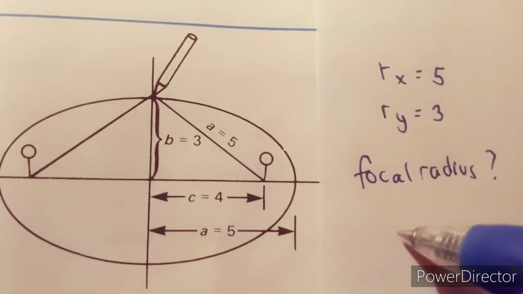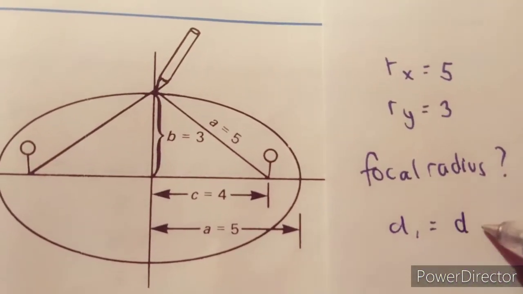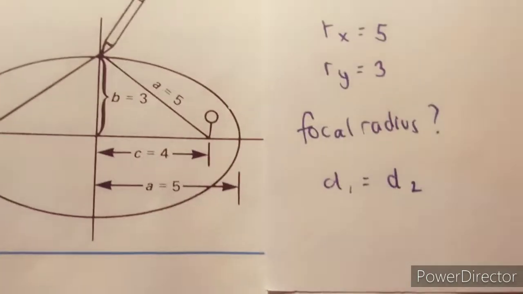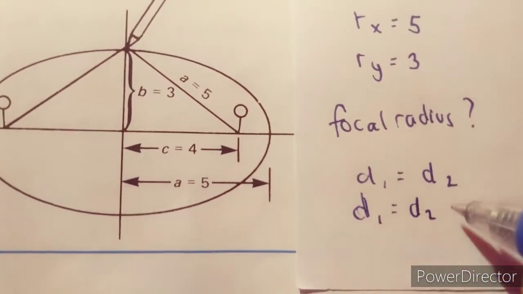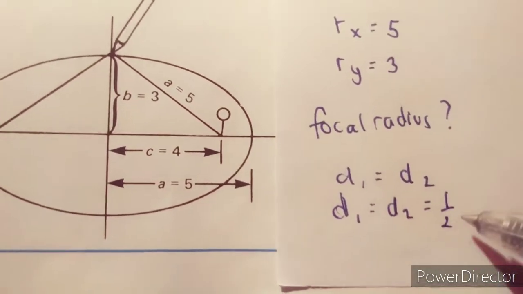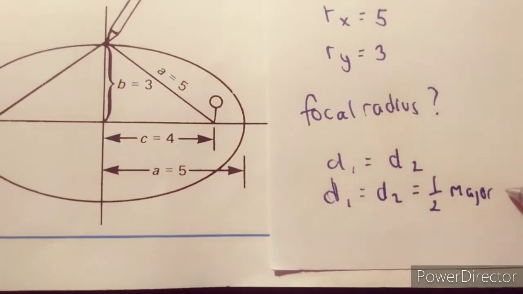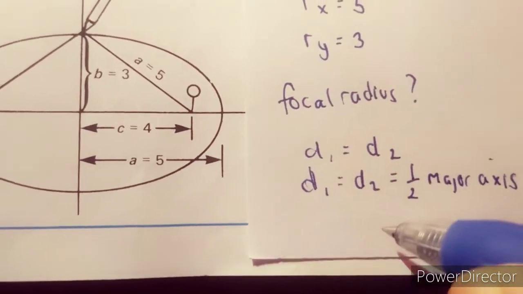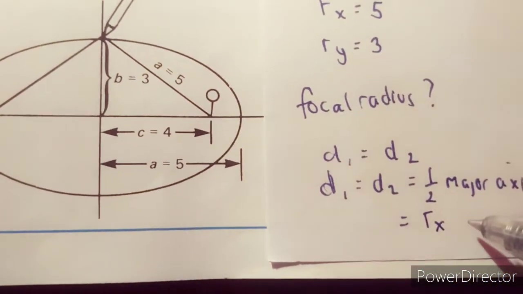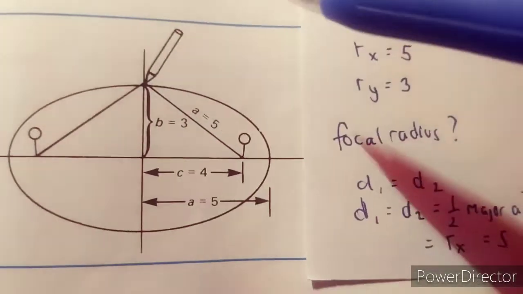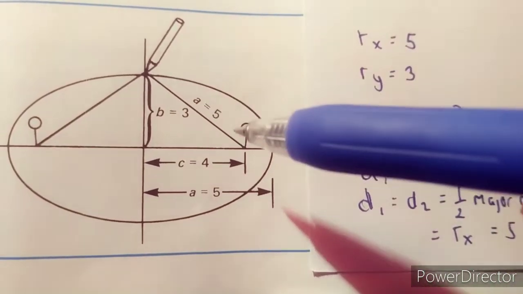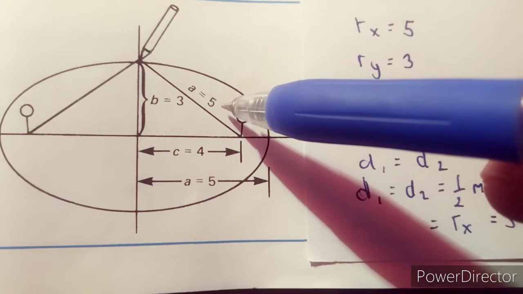It means d1 equals d2, which is half of your major axis, or rx equals 5. That's why this length will be 5.